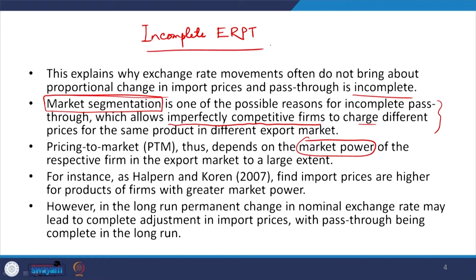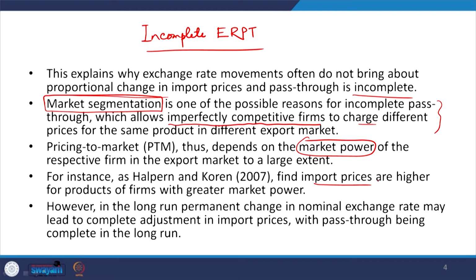All right. Now, for instance, as mentioned by Halpern and Koren in 2007, they find import prices are higher for products of firms with greater market power. Having greater market power, import prices are actually higher, because they can monopolize their market and take the markup pricing to their profit.